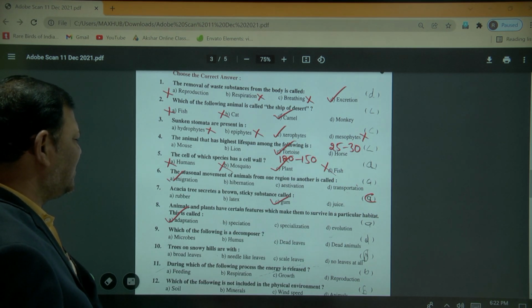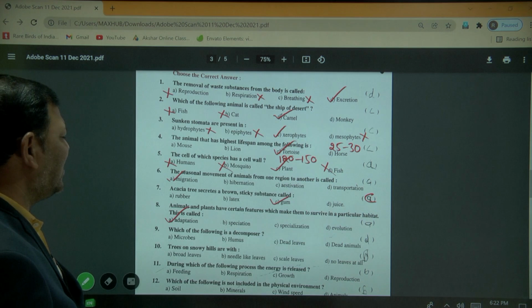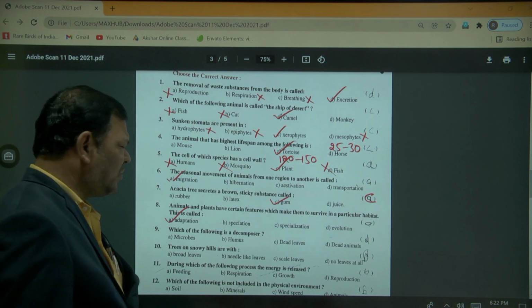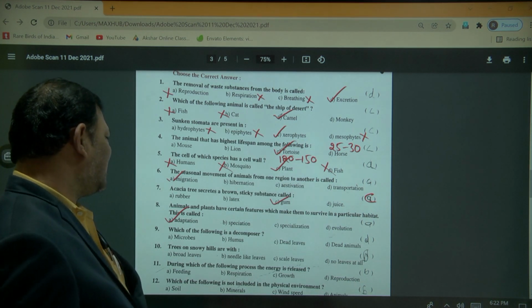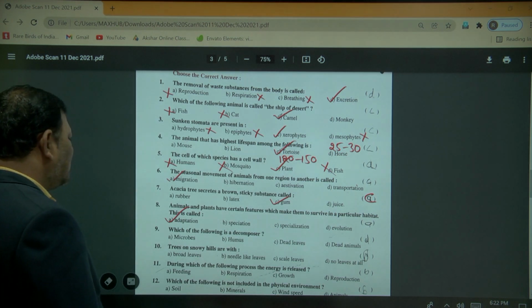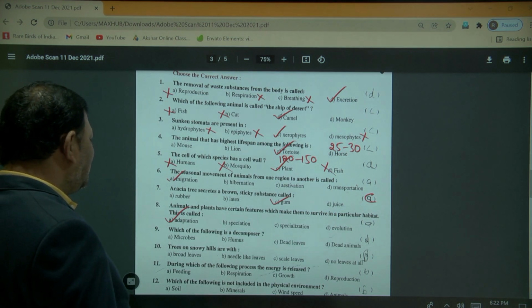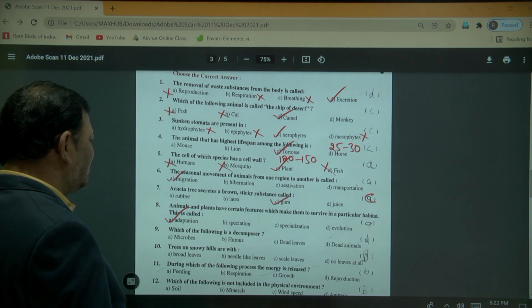Speciation, form of the species. Specialization, that is the separate. Evolution is the continuation process. So that's why adaptation is the very important. So next, which of the following is the decomposer?